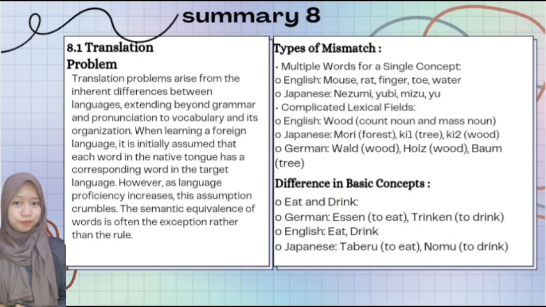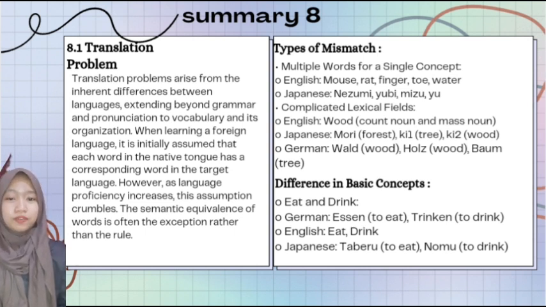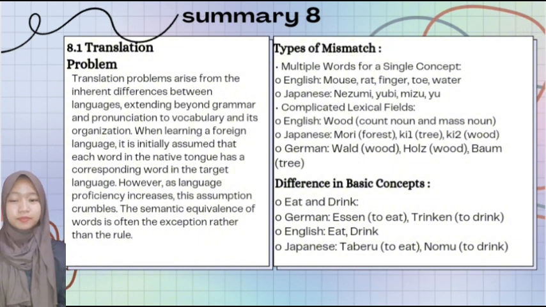So today I will explain the summary of unit 8. 8.1 is translation problem. Translation problem arises from the inherent difference between languages, extending beyond grammar and pronunciation to vocabulary and its organization.